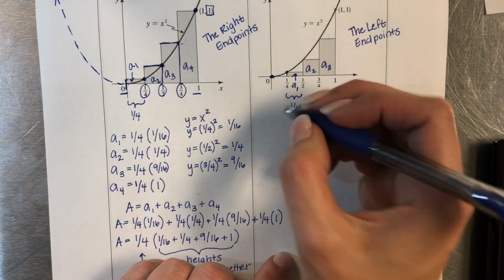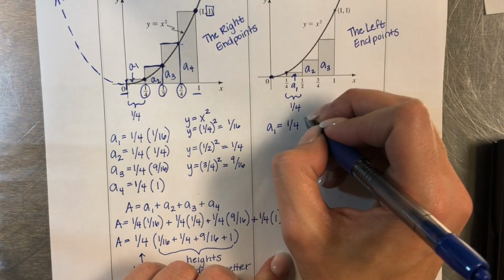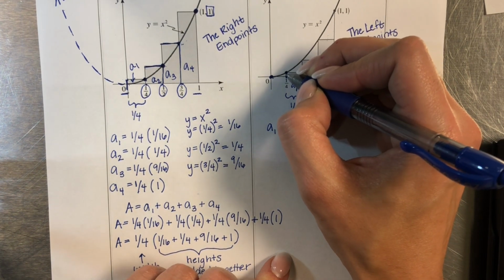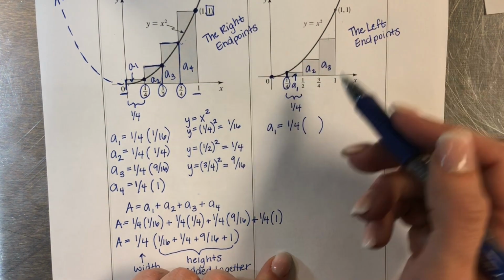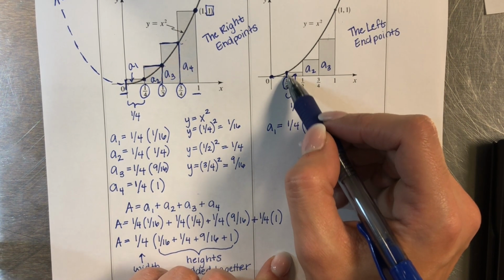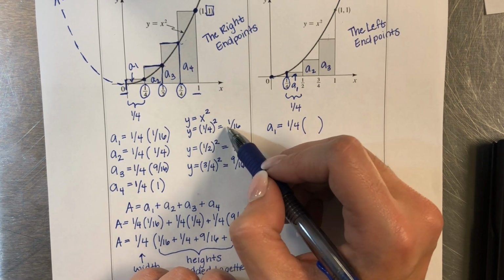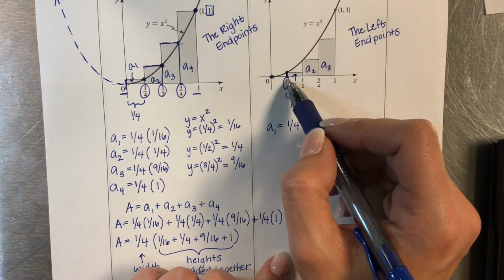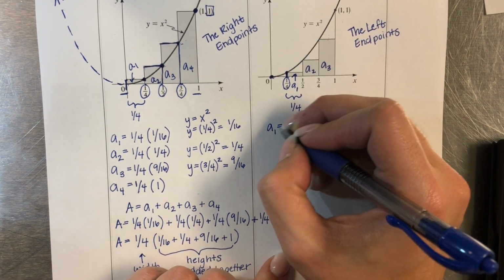Now if we find the area of a sub 1, we have the width, 1/4, times the height. The height of this one is coming from this x value of 1/4, and we would get the height the same way we did on the other side. So if this x value is 1/4, we plug that into y equals x squared, which we actually did over here already, so you don't need to do it again. You've already done the work. So that 1/4 squared was 1/16, so the height of that one is 1/16.